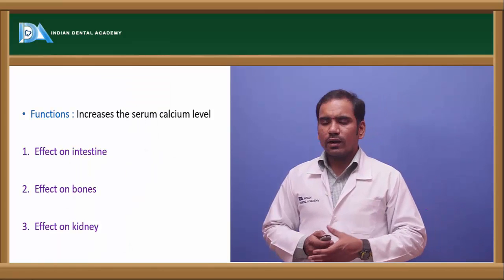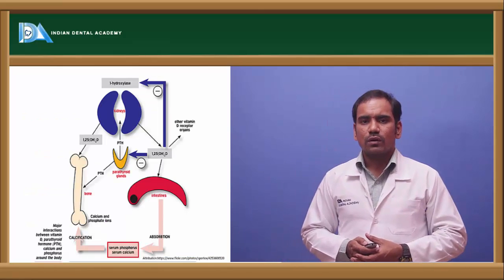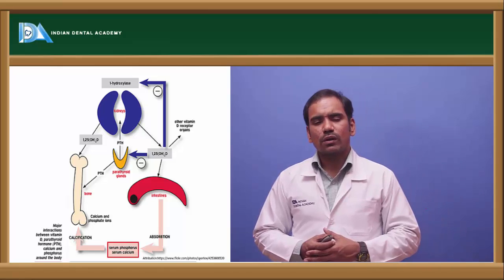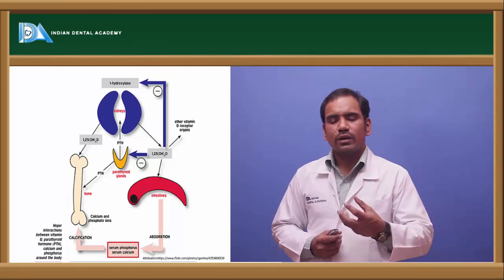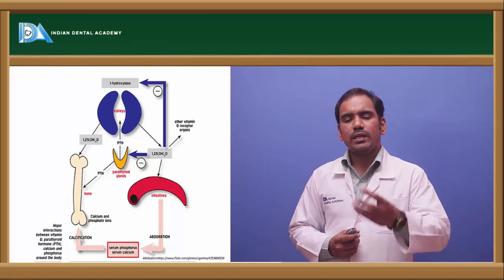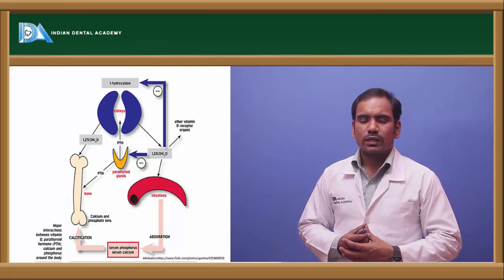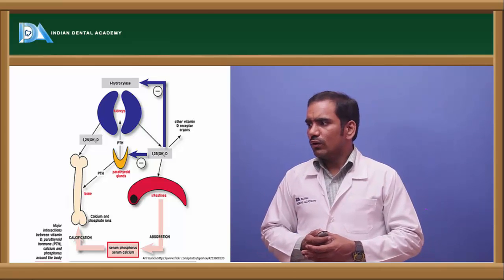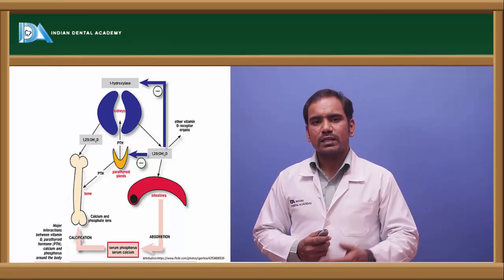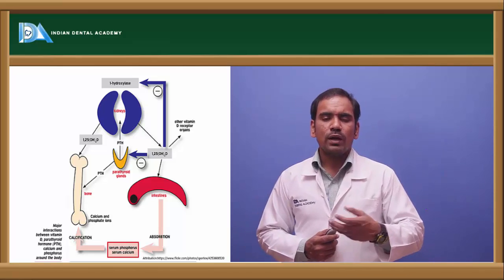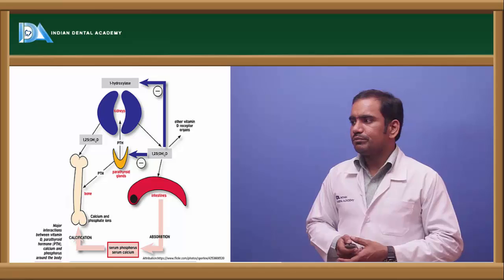And the other effect is the effect on bone. So this calcitriol is involved in bone resorption. So it increases the activity of cells which increase the demineralization of the bone. Right. So that's how vitamin D increases the blood calcium level, by increasing the bone resorption, bone demineralization. Right.